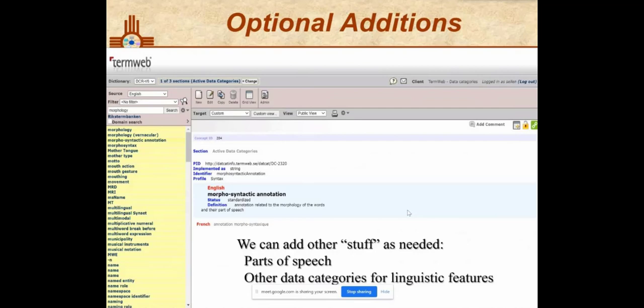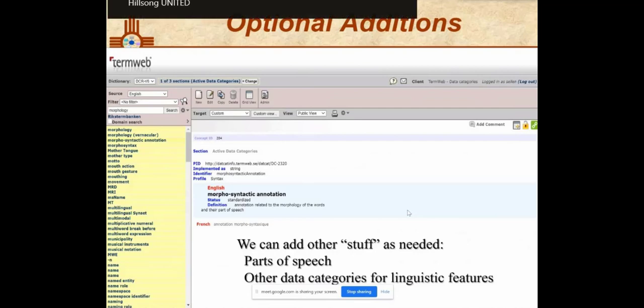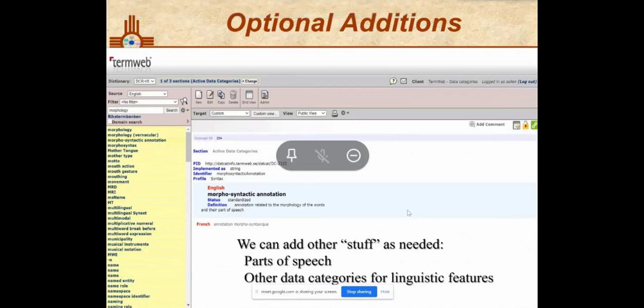It's the result of decades of work, both on the part of ISO TC37 and a number of funded projects. Europeans will be familiar with CLARIN. There's a Linguistic Linked Open Data group that are defining concepts for use in web environments and on the semantic web.